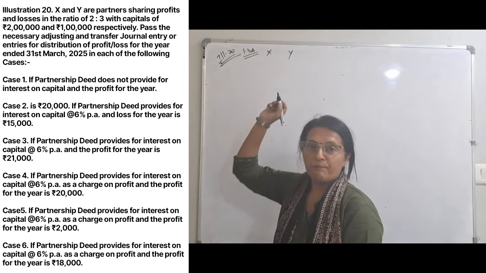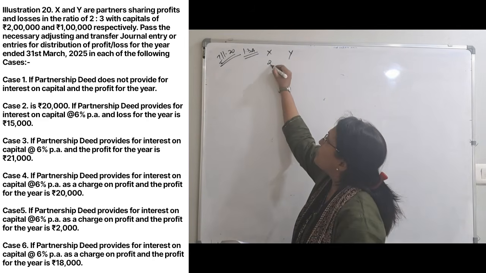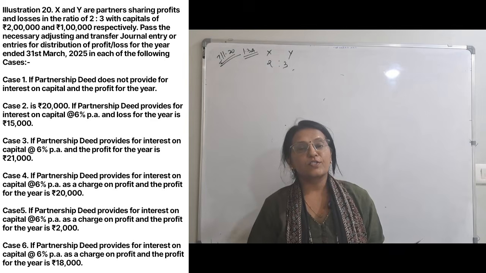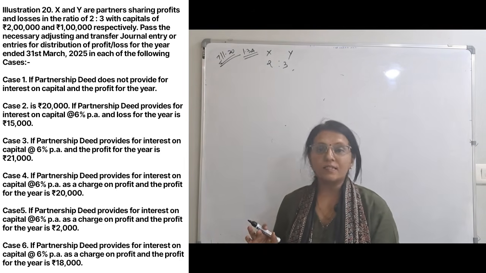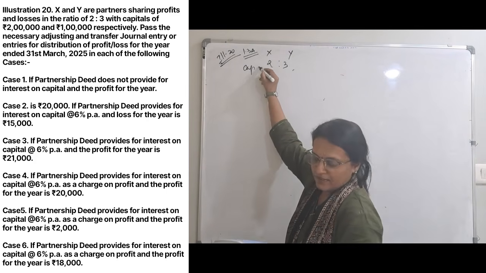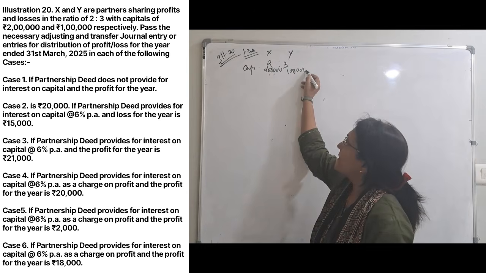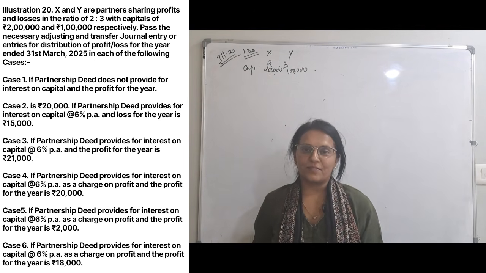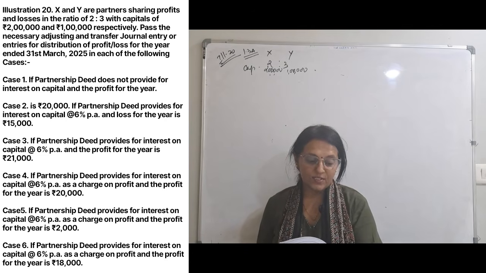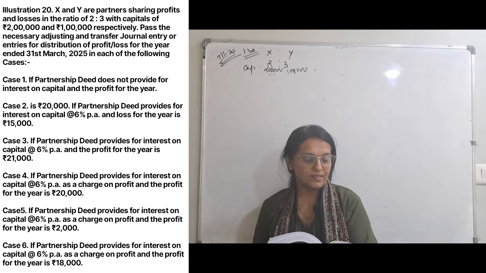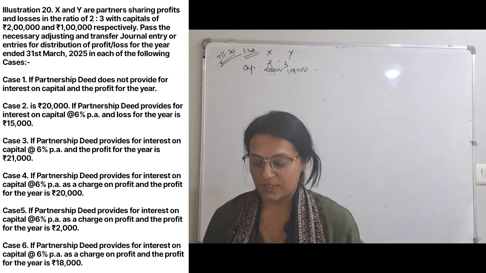X and Y are partners sharing profits and losses in the ratio of 2:3. Their profit sharing ratio is 2:3. Okay. Their capitals are 2 lakhs and 1 lakh. This is their capital. Pass the journal entry, pass the necessary adjusting and transfer journal entry or entries for distribution of profit or loss for the year ended 2025.